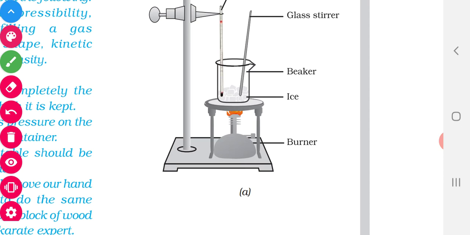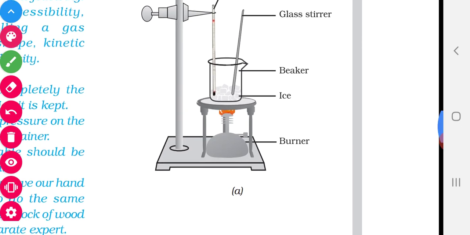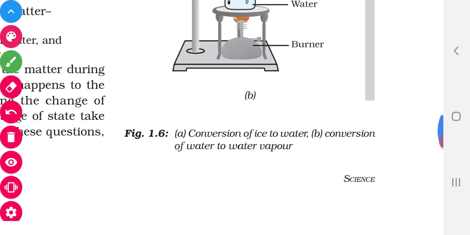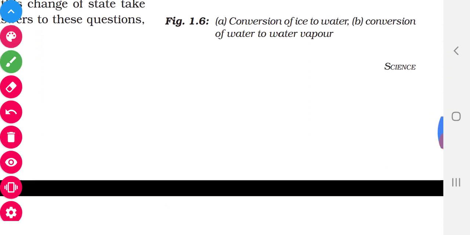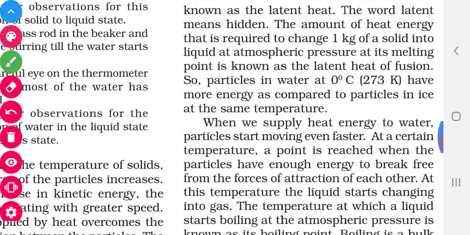So what does it mean? The heat is hidden in the beaker. That hidden heat is called latent heat. Now see, we can read with the book.